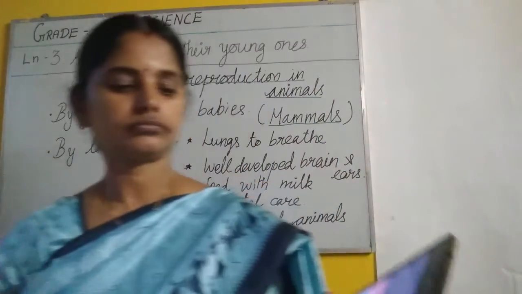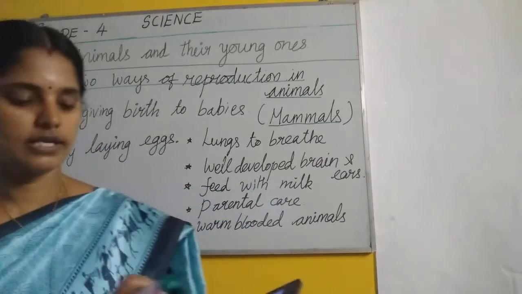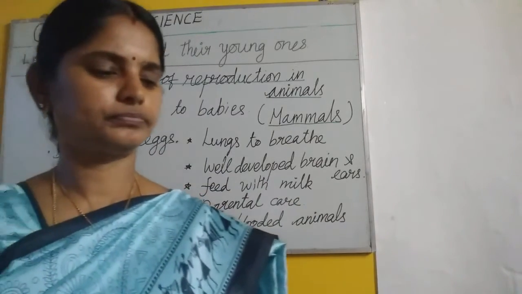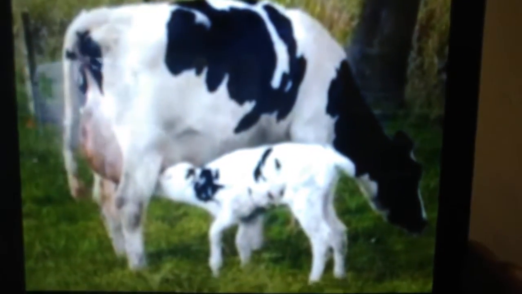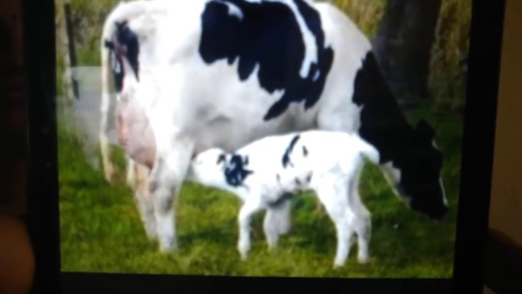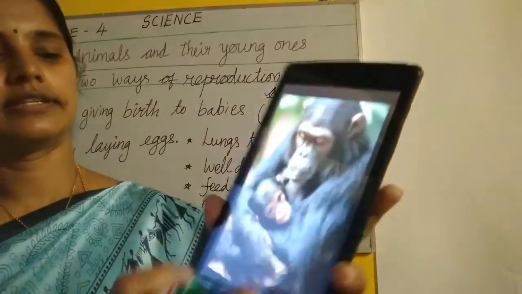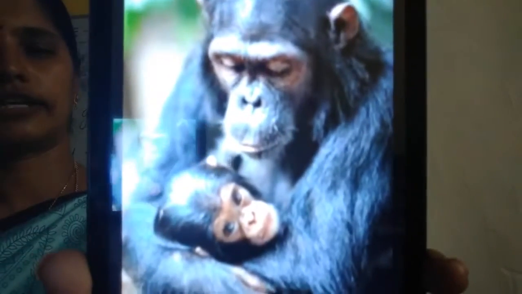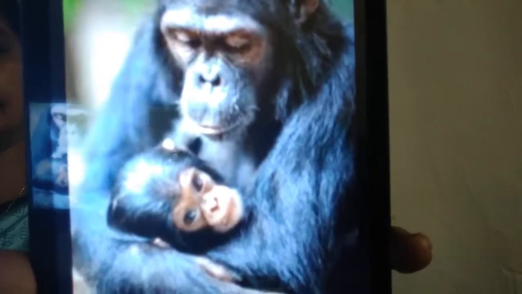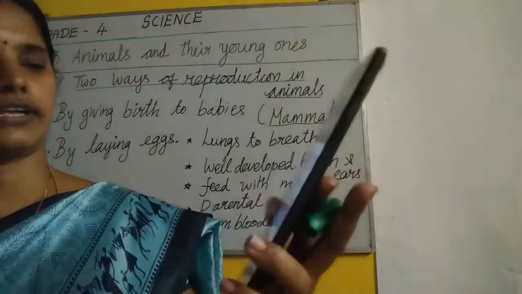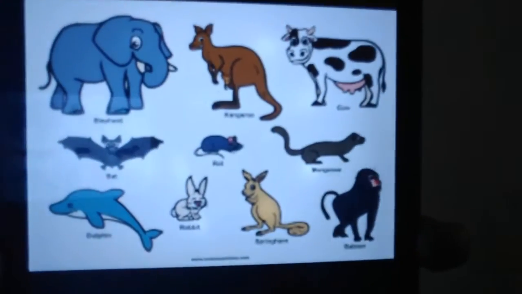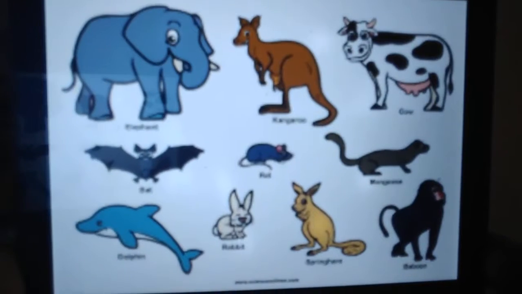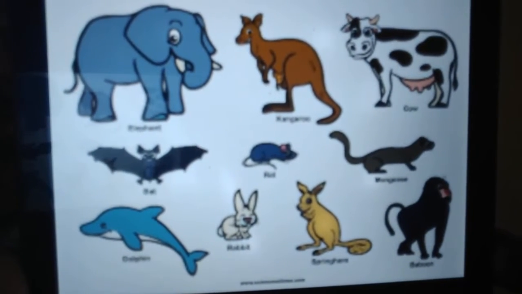See here, a cow feeding the calf, kannukutti, calf. Then look here, a monkey showing parental care, isn't it? Takes care of its young ones. These are the animals that come under the mammal group.